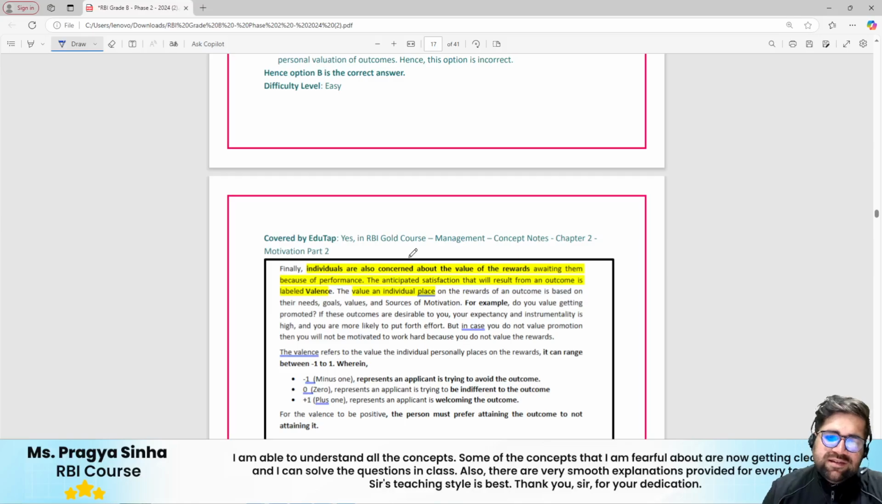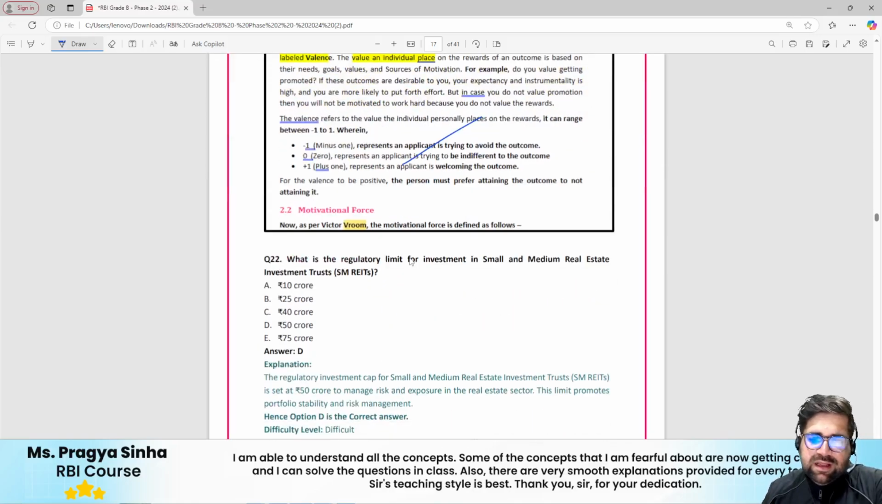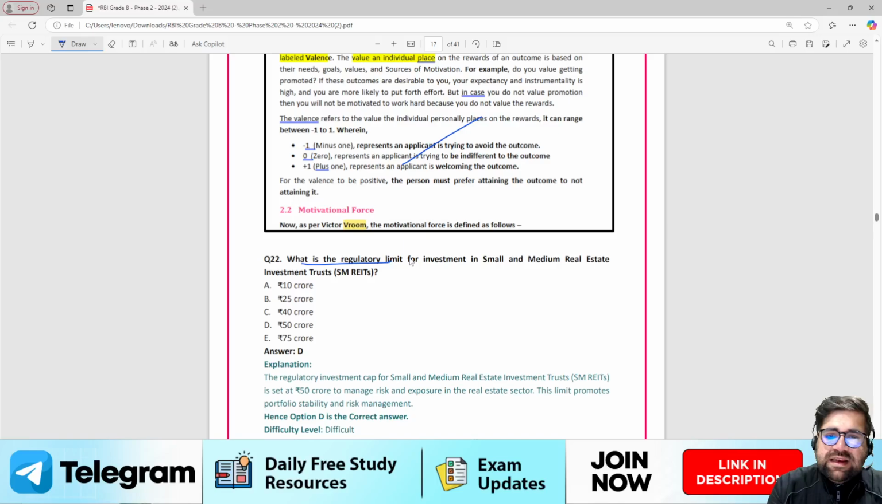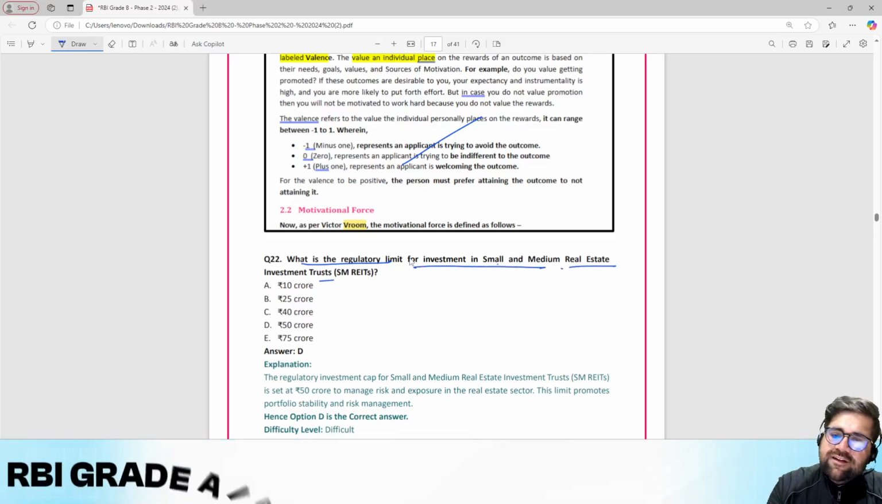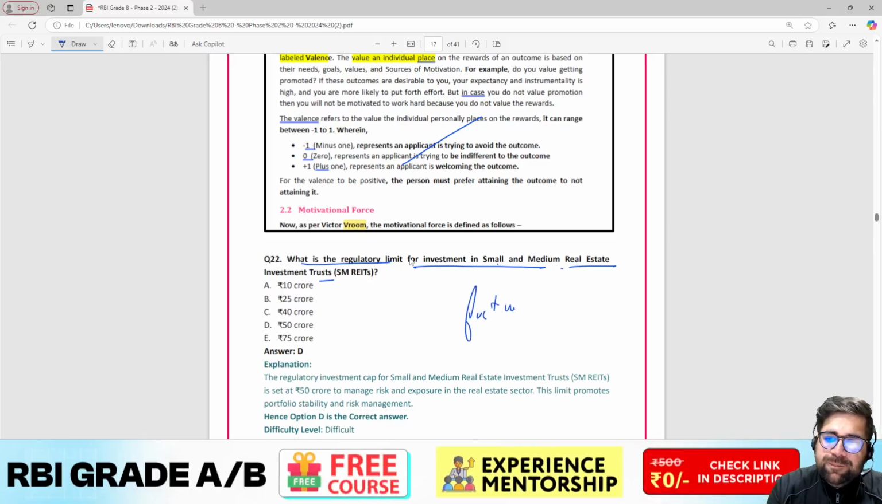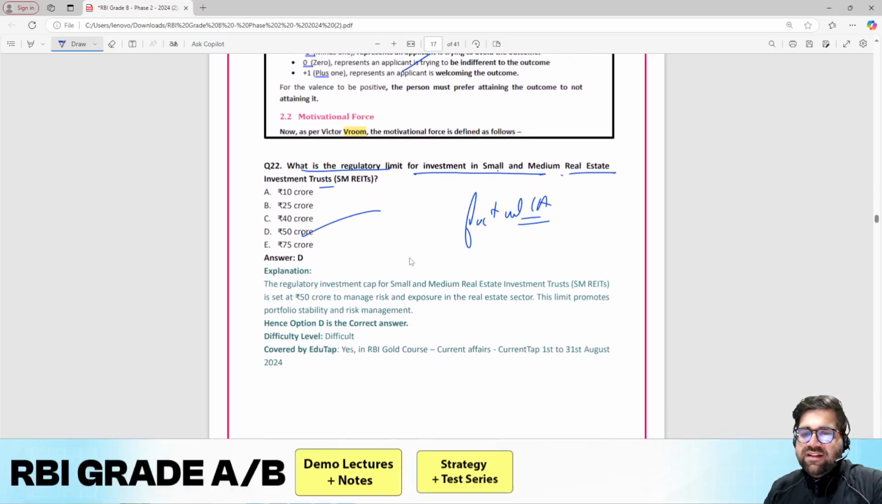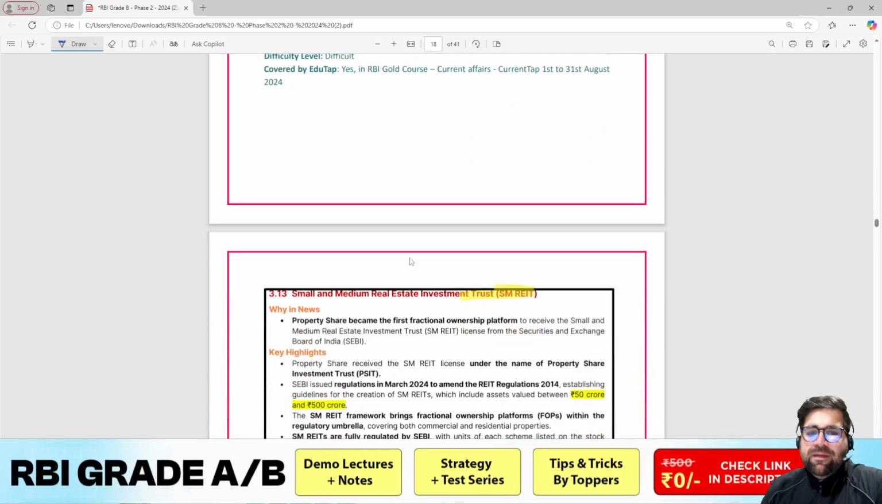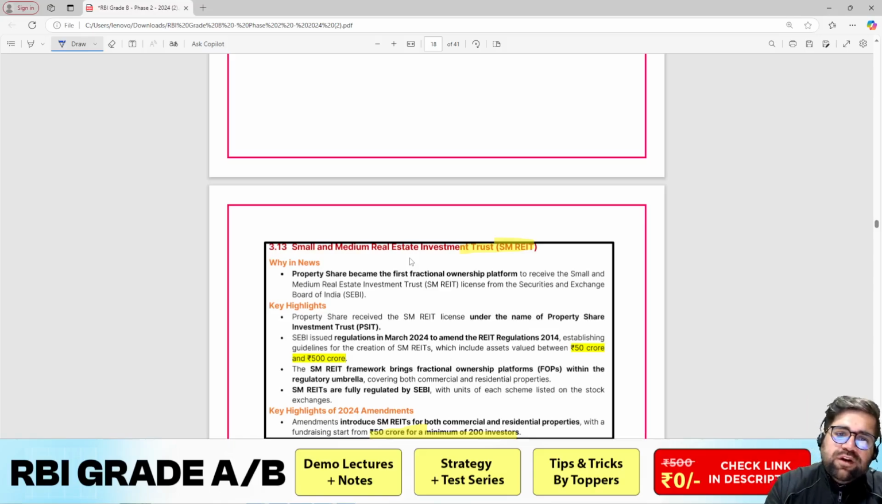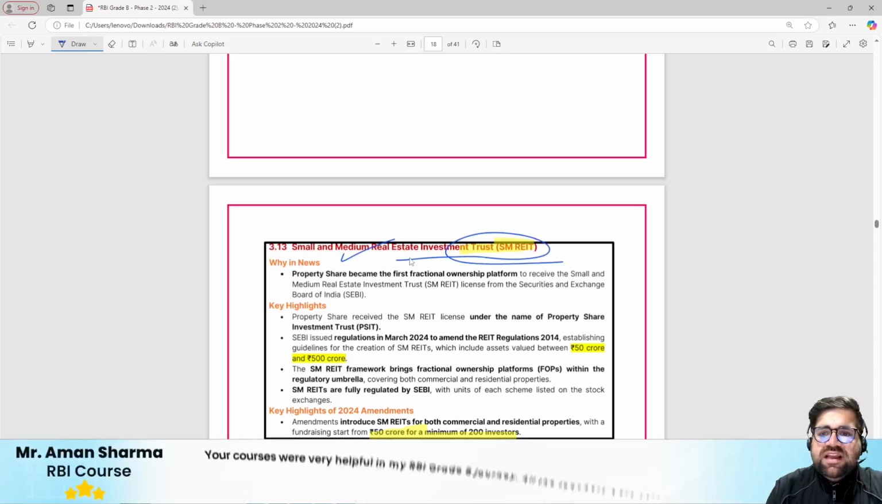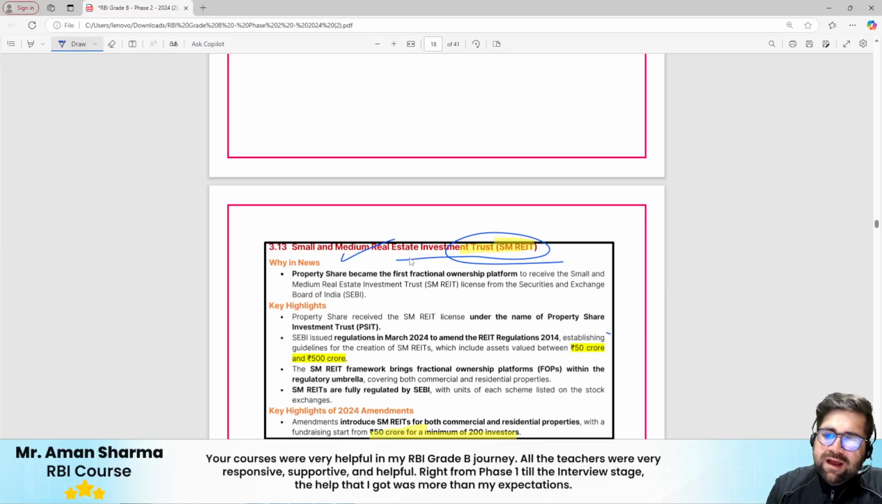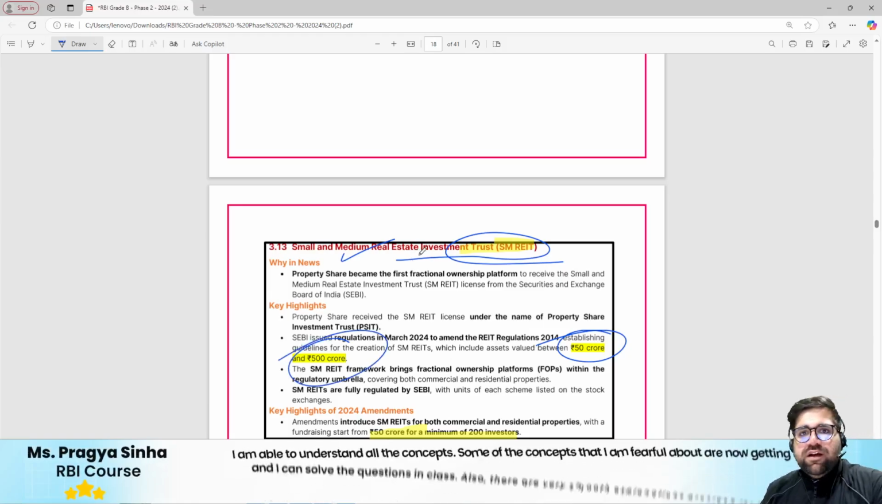Next question, yes, this was covered in our course as well. What is the regulatory limit for investment in small and medium real estate investment trust? A factual question based on current affairs. The correct answer will be 50 crores. And this was covered by Kritika ma'am in the current affairs as well, that what is a small and medium real estate investment trust, SM REIT. So you have 50 crores as the minimum, and the maximum over here is 500 crores. Cool.